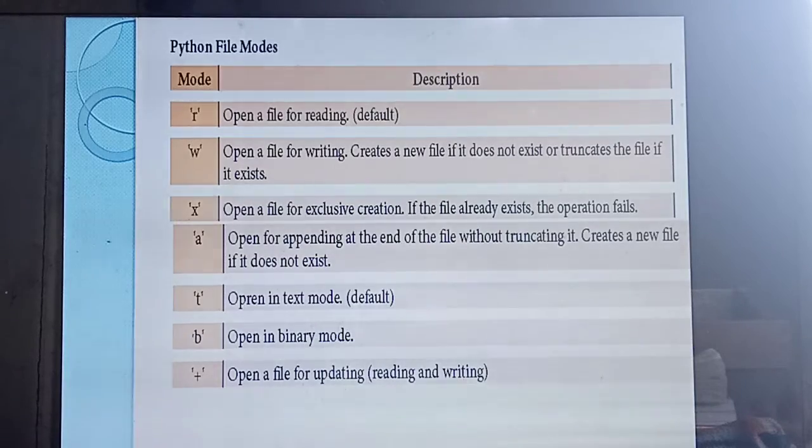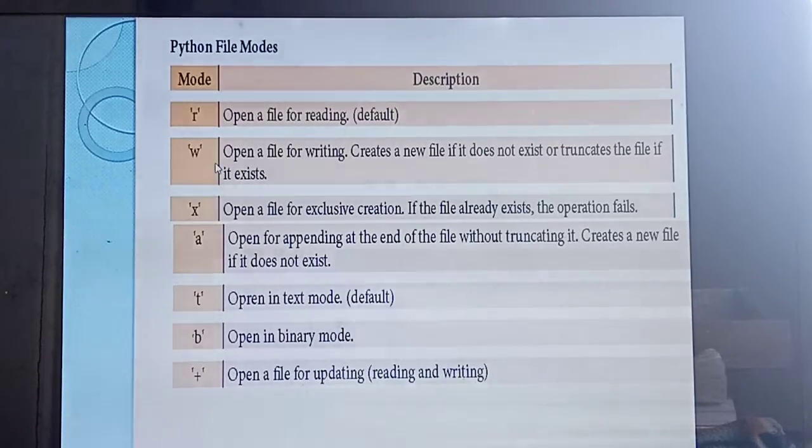Okay. So now we are going to study about Python file modes. This is a very, very important 3 mark question, so listen carefully. What are the file modes to open a file? First one is r, reading. R mode means open a file for reading. If you specify the mode as r, you can read the file. That's the default mode. If you are not specifying any mode, the file will automatically open in reading mode.